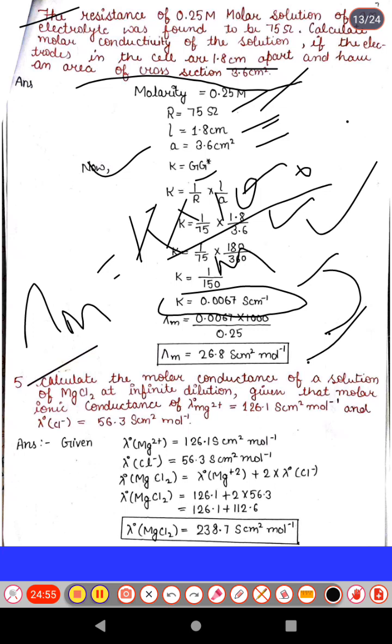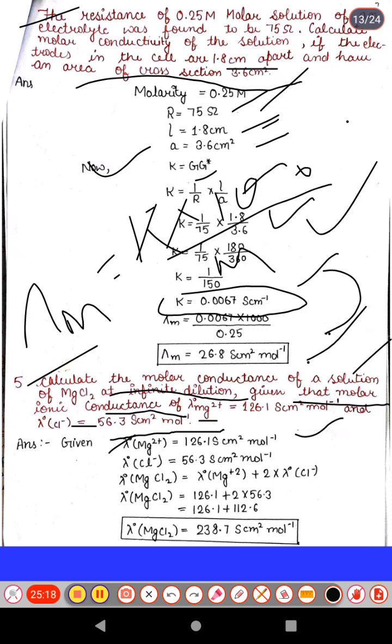Now the next question: calculate the molar conductance of a solution of MgCl2 at infinite dilution, given that the molar ionic conductance lambda naught of Mg2 positive is 126.1 Siemens centimeter square per mole, and lambda naught of Cl negative is 56.3 Siemens centimeter square per mole. So the given statements are right here.